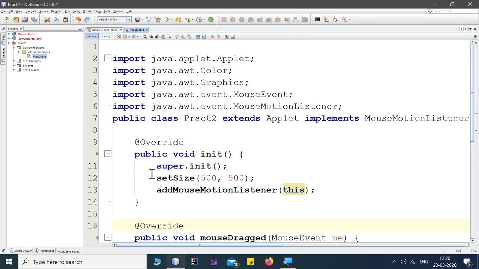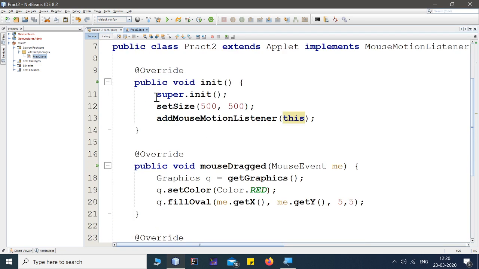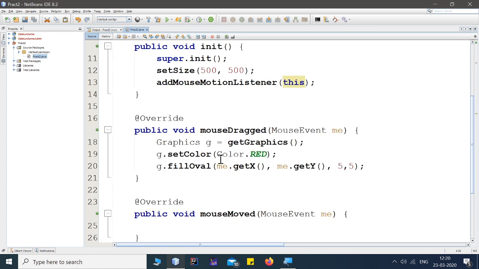Okay, fine. What we did is, inside Pract2, we extended the Applet class followed by the MouseMotionListener interface, then we initialized the parent class constructor, then we set the size of that applet, then we attached the corresponding listener to my program by using addMouseMotionListener on the current object. Whenever my mouse is dragged, meaning I have clicked and I'm moving my mouse, it should create a Graphics class object.